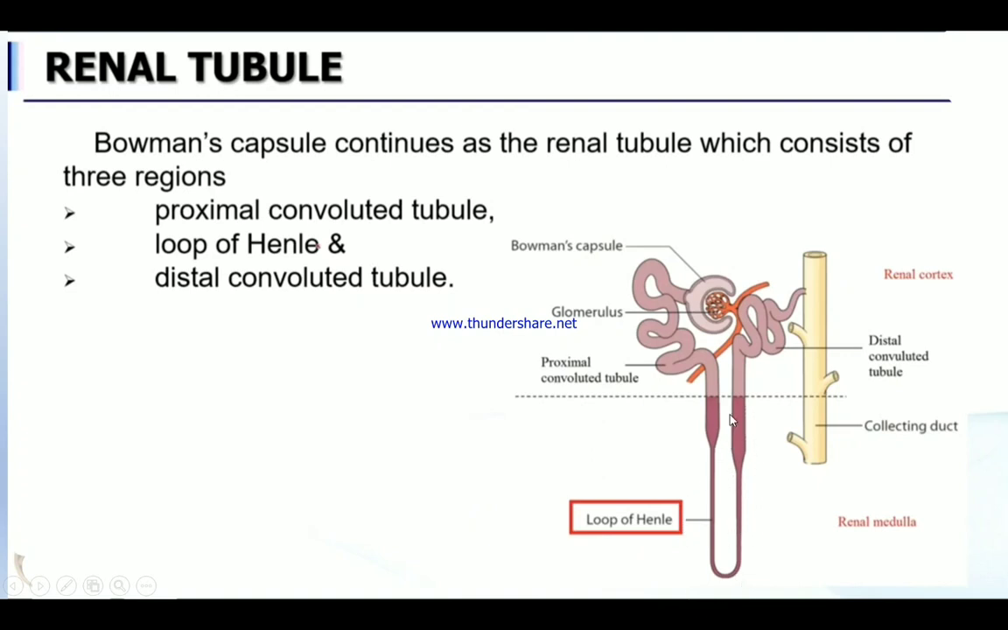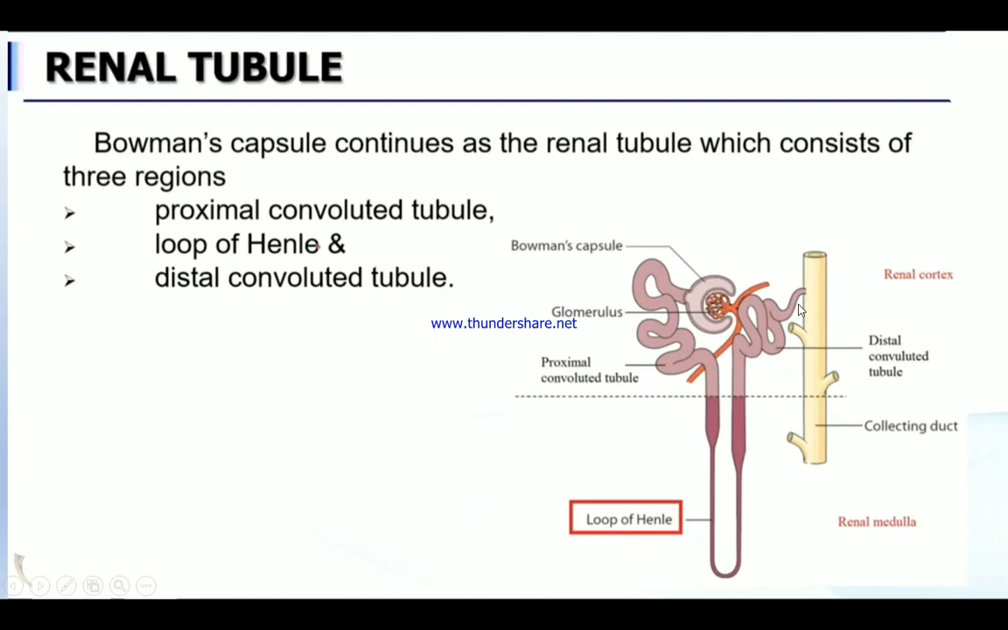And next, the loop of Henle, this area. A U-shaped part is there, no? This is what we call the loop of Henle. This is the second part. And then third, the distal convoluted tubule. Here also you can see many bendings, right? This area is called the distal convoluted tubule. So starting from here and ending at this area, there are three main parts in the renal tubule. First is the proximal convoluted tubule, the next is the loop of Henle, and the third part is the distal convoluted tubule.